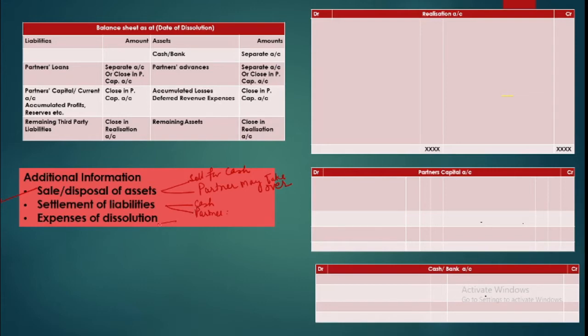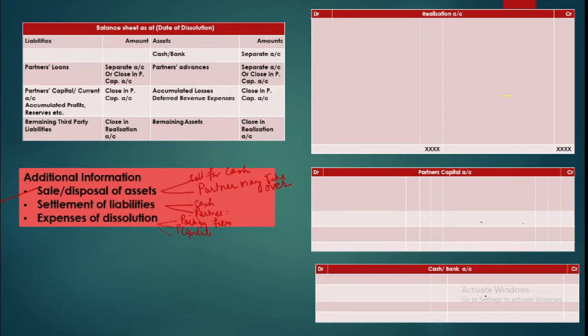Regarding expenses also, we have 3 different ways of deciding about the expenses. I am taking 2 methods right here. Third one is additional adjustment that we'll take up in the next part. So expenses can also be paid by the firm. Normally this is the expense, it should be paid by the firm. So firm pays cash, or it might be paid by the partner. So if a partner pays it, it will go in his capital account, it will increase his claim.